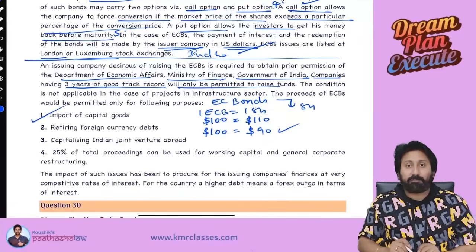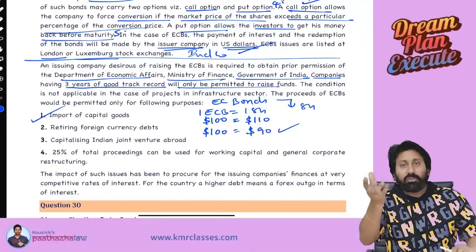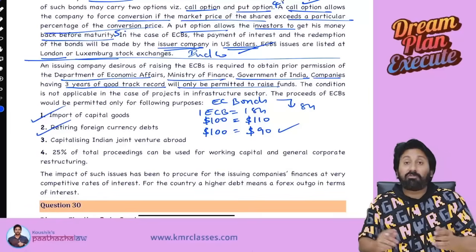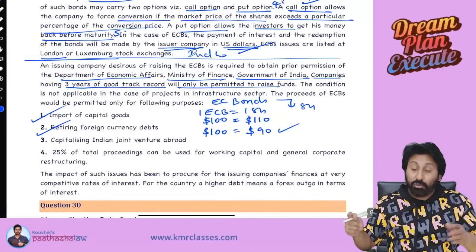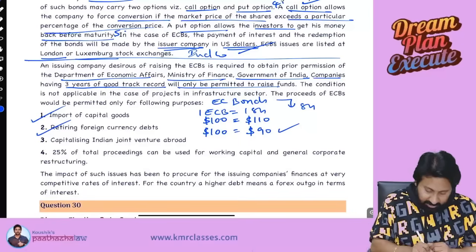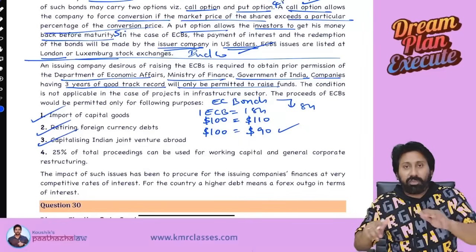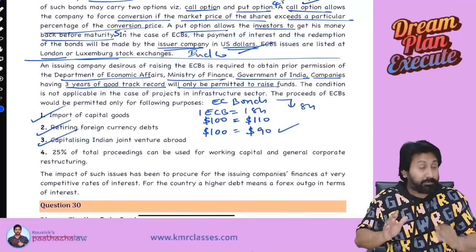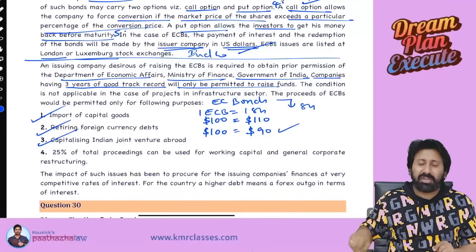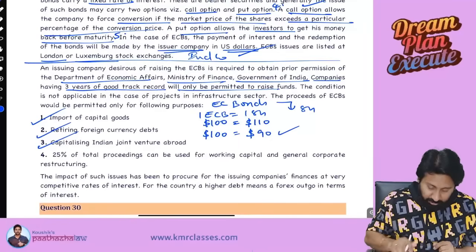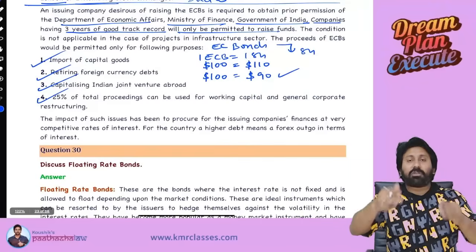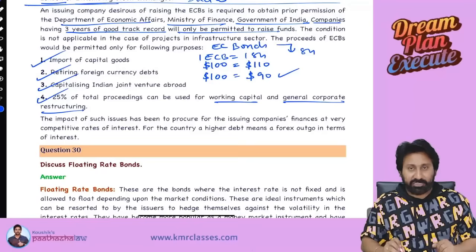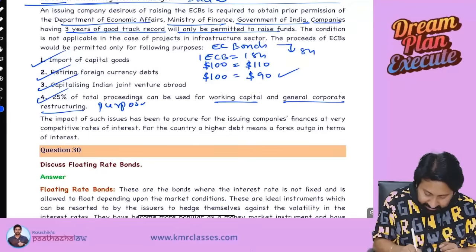First, import of capital goods. Means what? Money came. You can use it for importing any capital goods from outside India. Number 2, already you have a lot of foreign currency debt. You clear that foreign currency debt with this. Third, if you wanted to start joint ventures outside India, for that investment purpose you can use it. Next one, 25% of the total money raised can be used for working capital and general corporate restructuring or general corporate purposes.